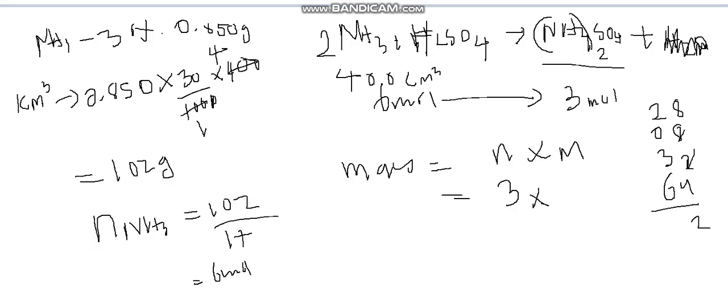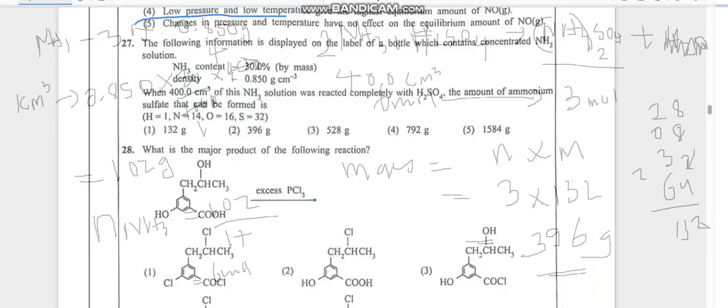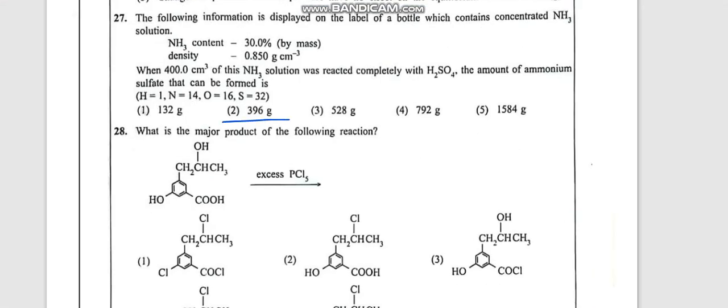It's 132. 3 2s are 6, 3 3s are 9, 3 1s are 3. 396 grams of ammonium sulfate will be forming. So this is the way we solve this sum. The answer is 2.